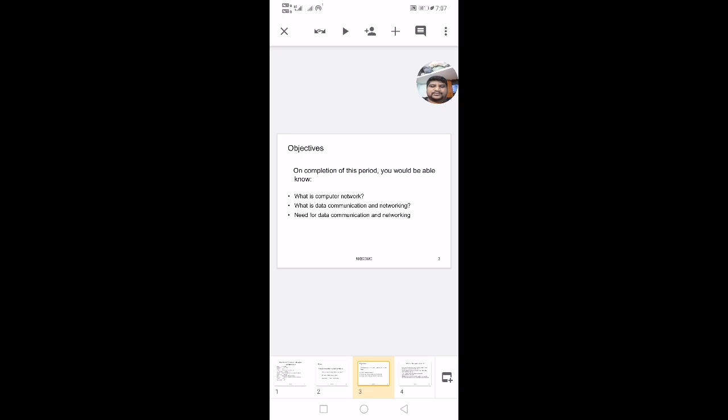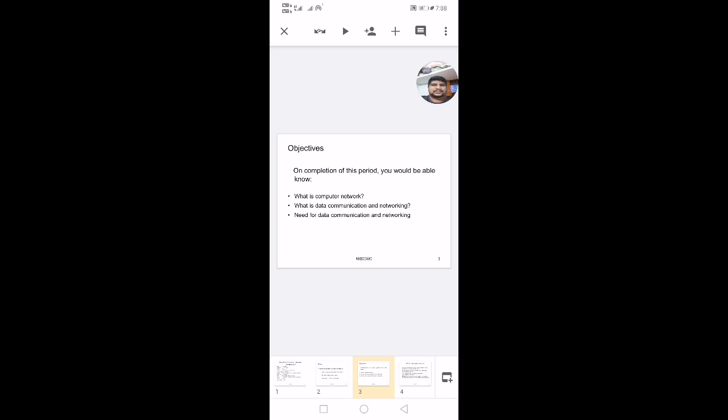Today the objectives of our learning are, on completion of the period, you will be able to know what is a computer network, what is data communication and networking, and what is the need for data communication and networks. Yesterday we learned about data communication. Today we are going to learn how we do that data communication through computers, meaning computer to computer or computer to fax machine.